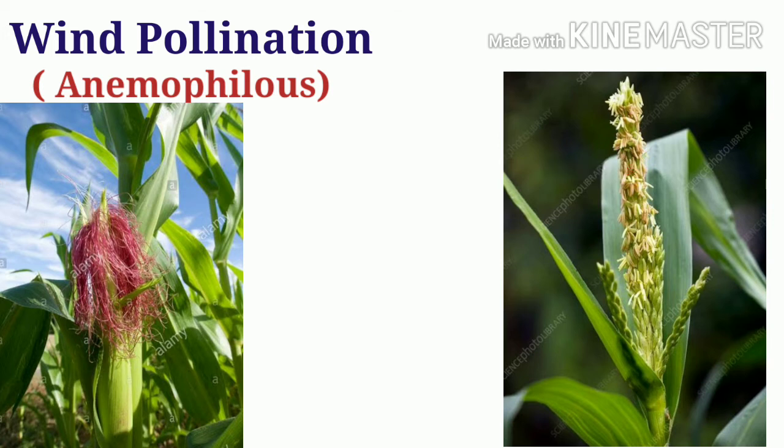Pollen is produced in very large quantities because, as the pollinating agent is wind, there are fewer chances of the pollen falling on the flower itself. So, to increase the chance of pollination, large quantities of pollen grains are produced. The pollen grains are also light, dry, and smooth so that they can be easily carried away by the wind. And the stigmas are feathery and hang out of the flower to trap the pollen grains carried by the wind.